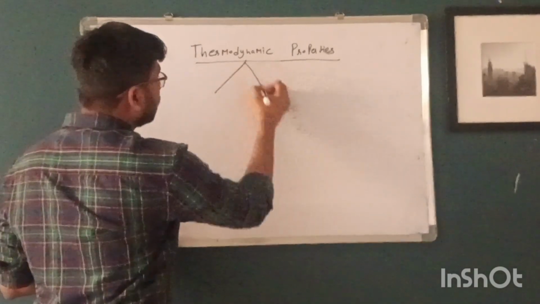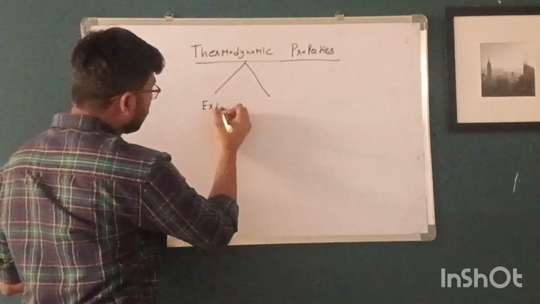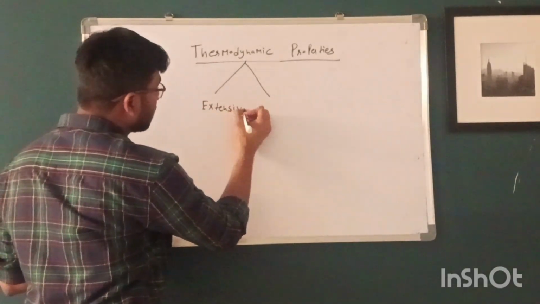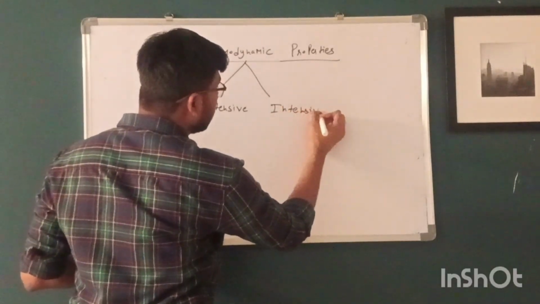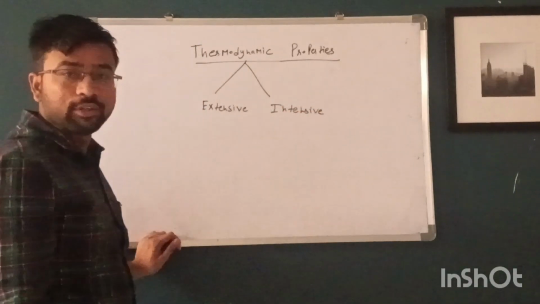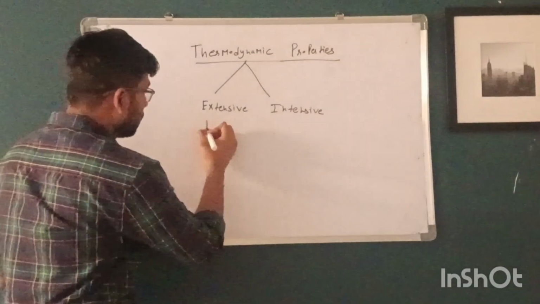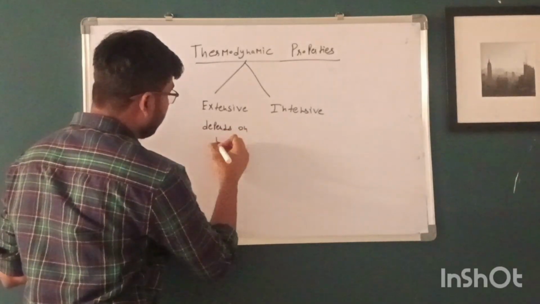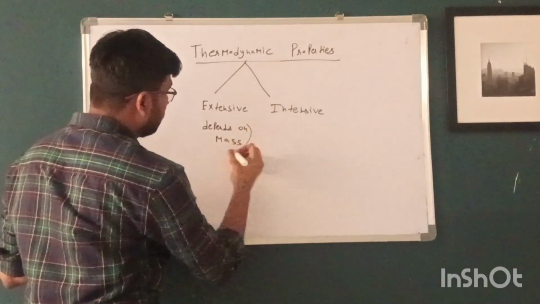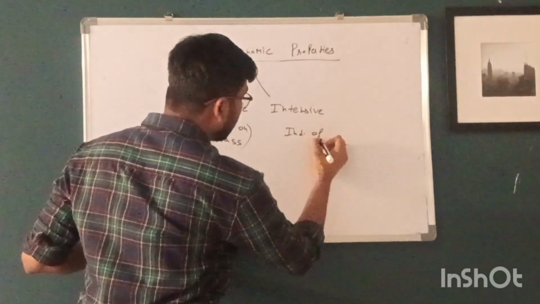And there are two types of thermodynamic properties. First one is extensive and second one is intensive. Extensive properties are those properties which depend on the mass of the system.